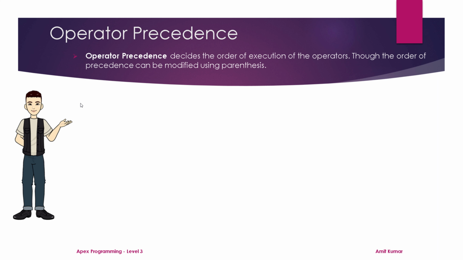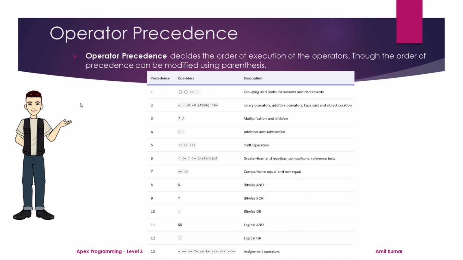An operator precedence decides the order of execution of the operators, though the order of precedence can be modified using parentheses. Definitely, operator precedence matters when an expression has more than one operator. Apex follows this specific precedence for operators to decide the order of execution.